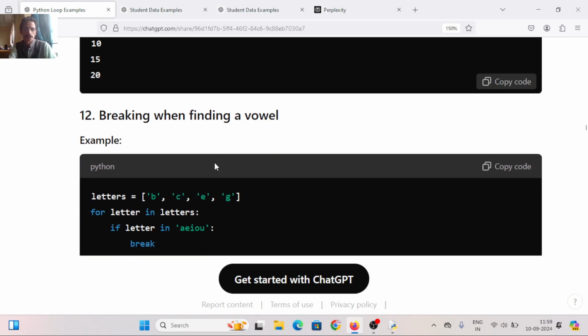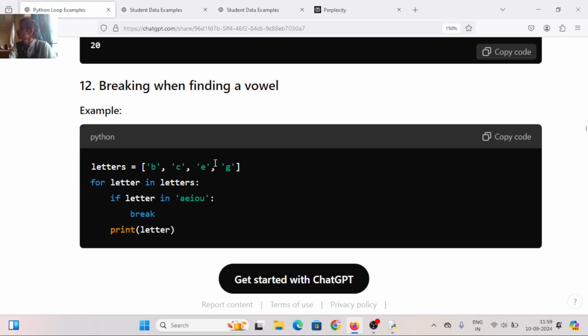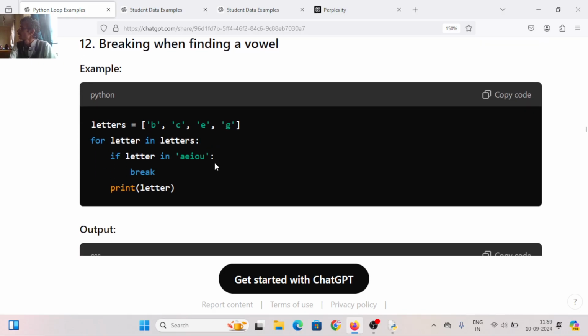Clear? Next, breaking when finding a vowel. These are the letters. When we get a vowel A, E, I, O, U, break the loop. So take the letters B, C, E, G. For letter in letters, if letter in A, E, I, O, U. This is the new concept. If letter in A, E, I, O, U, what will happen? It will check whether the letter is A or E or I or O or U. If it is true, then it will break. Otherwise, it will print the letter.